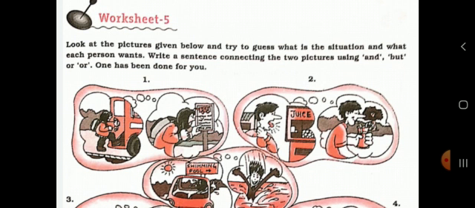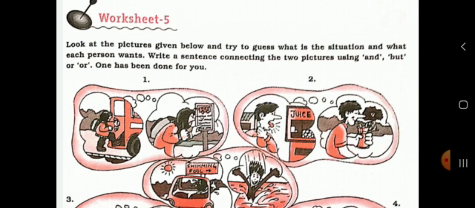Yes, beta, today we are going to discuss the next half of chapter number 3, that is compound sentence. As students, we have completed worksheets 1 to 4. Now, students, let's move on to worksheet number 5.